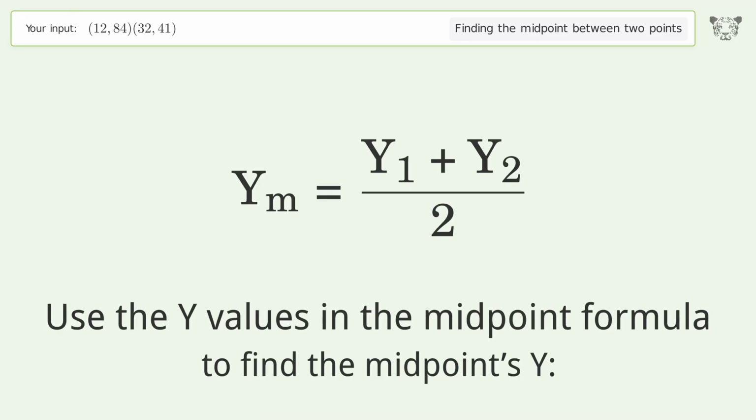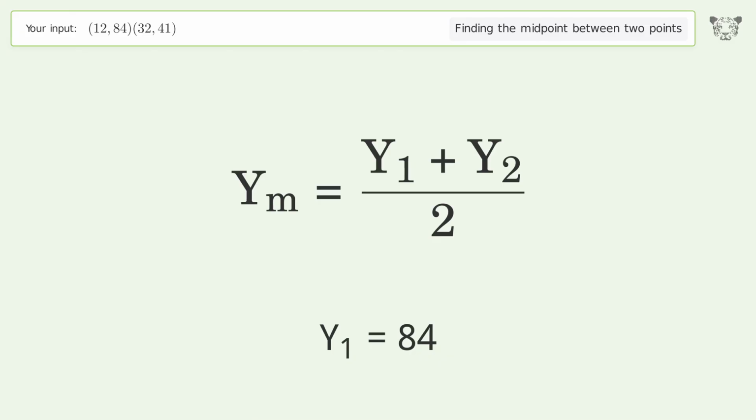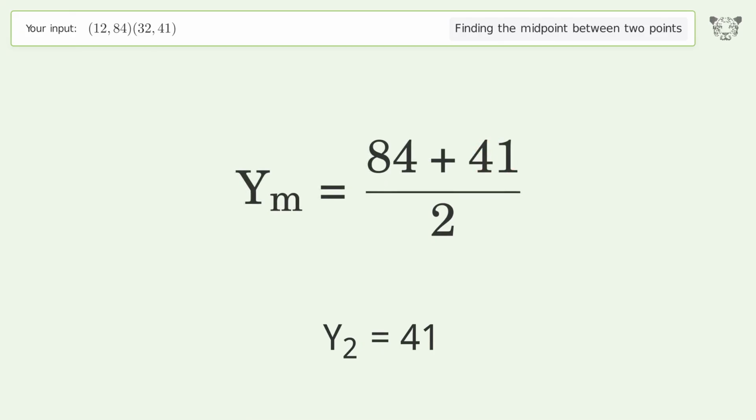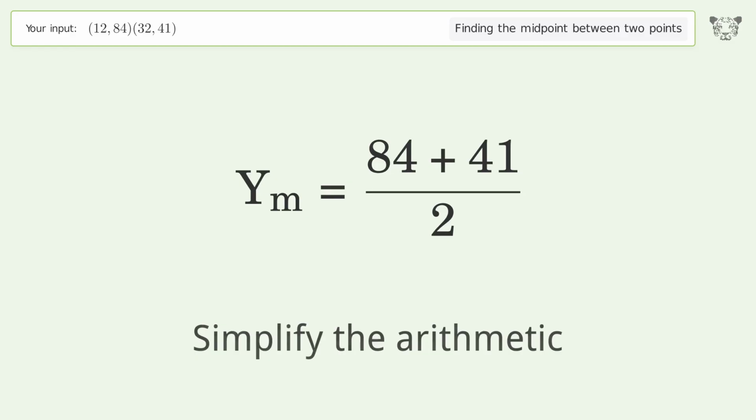Use the y values in the midpoint formula to find the midpoint's y. y1 equals 84. y2 equals 41. Simplify the arithmetic.